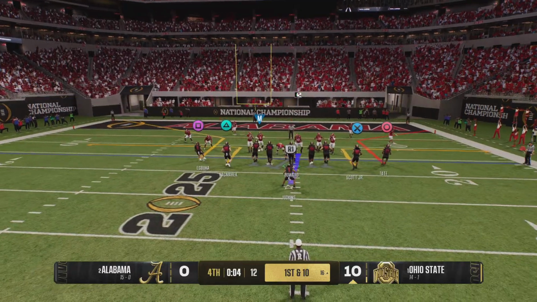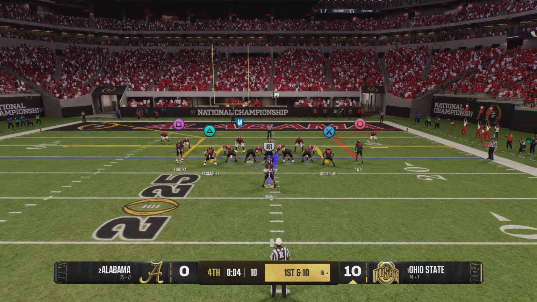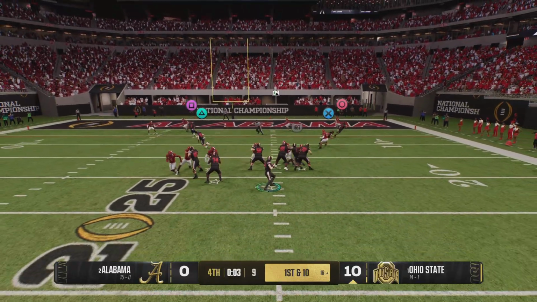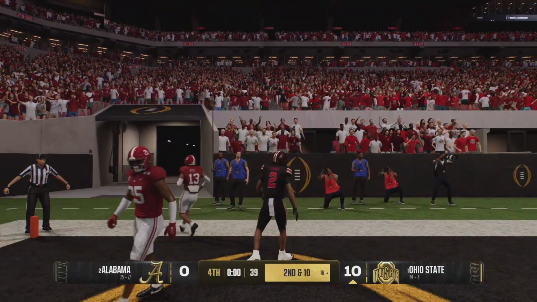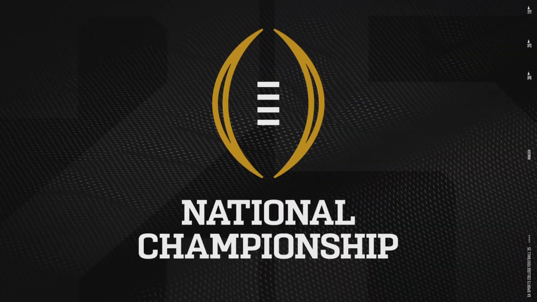Movement at the second level of defense now. 1st down here for this offense. There's the snap. They'll set up to throw. The ball falls to the ground, and we have a national champion.